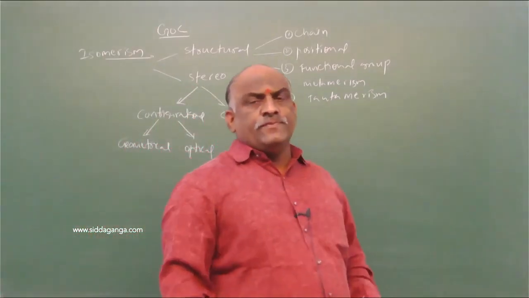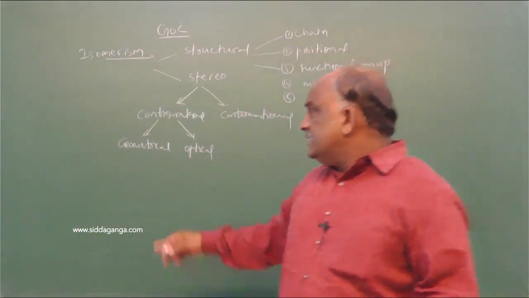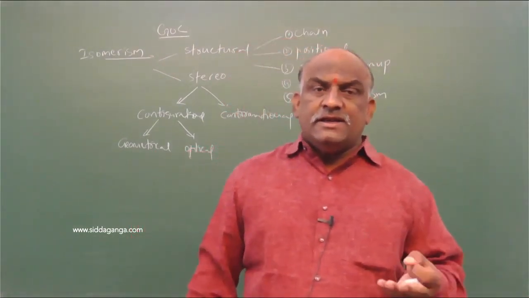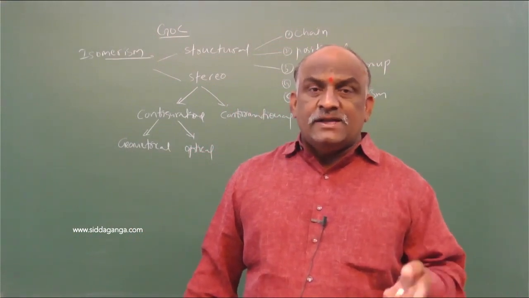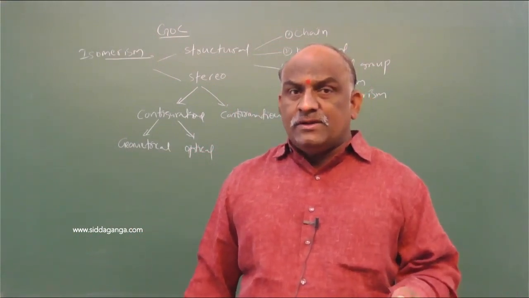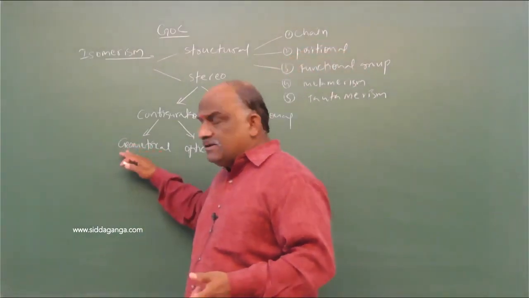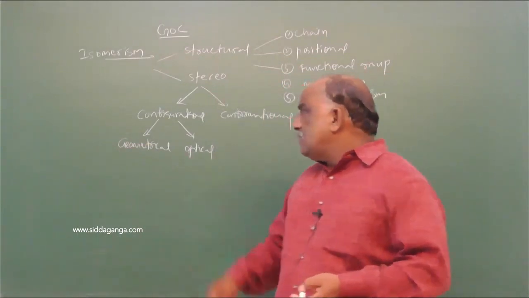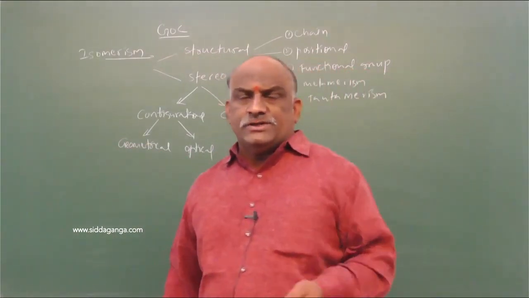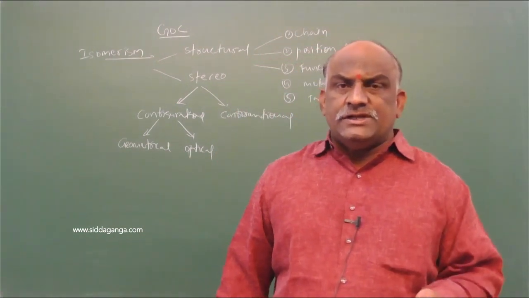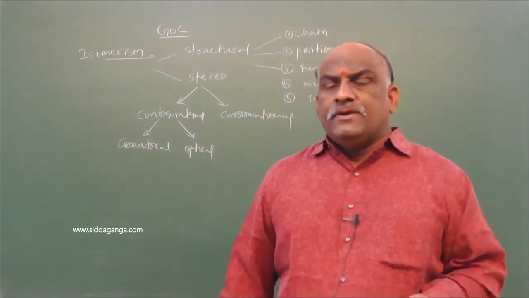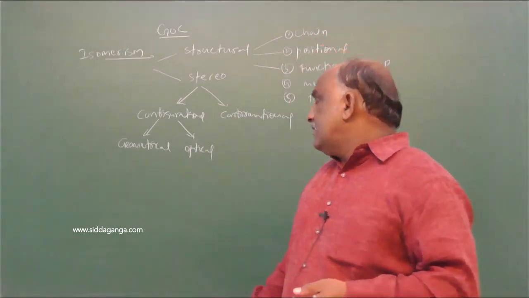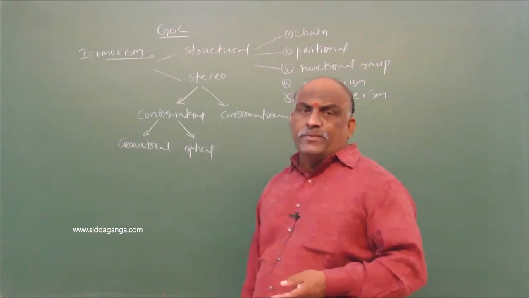Geometrical isomerism, optical isomerism. In geometrical isomerism, you know cis isomers, trans isomers, E isomer, Z isomer, syn isomer, anti isomer. Such isomerisms are placed in geometrical. On the other hand, optical is nothing but enantiomers, diastereomers, chiral, achiral, D configuration, L configuration, dextro, levo, rotatory, all discussed in optical isomerism.